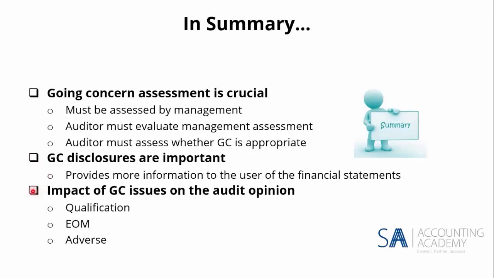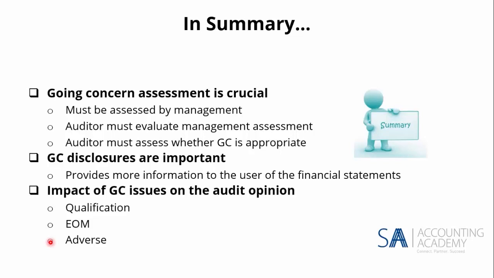The impact of going concern issues on the audit opinion, you need to decide where it's going to be. Is it a qualification, like an except for paragraph? Is it just an emphasis of matter where you say, without qualifying our opinion, we draw your attention to note so and so? Or is it an adverse, which means you're saying that the going concern assumption is not appropriate?